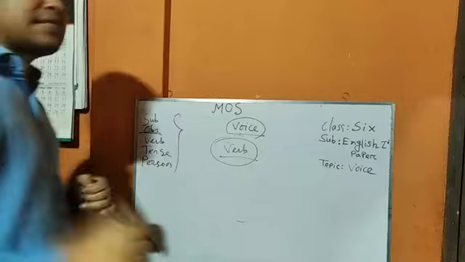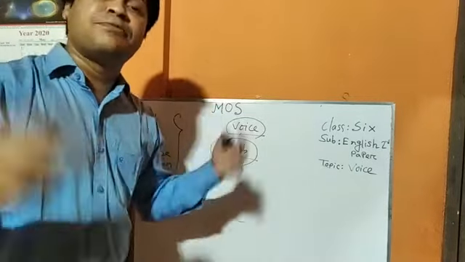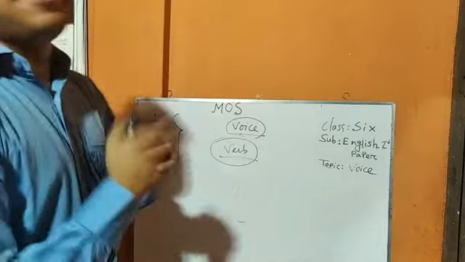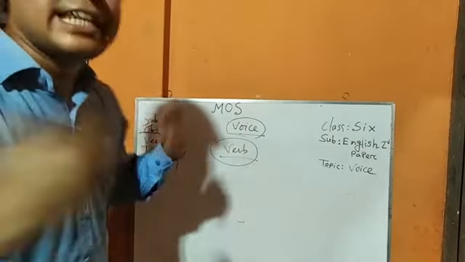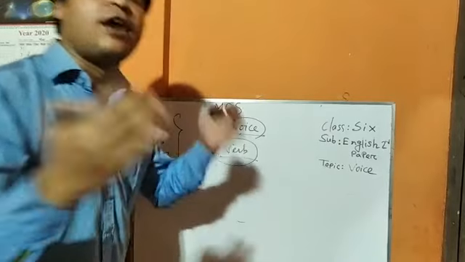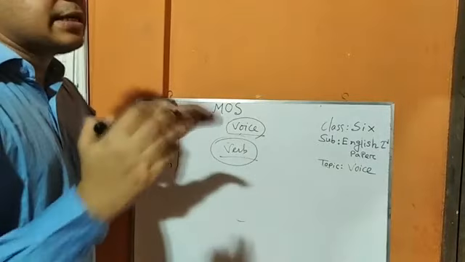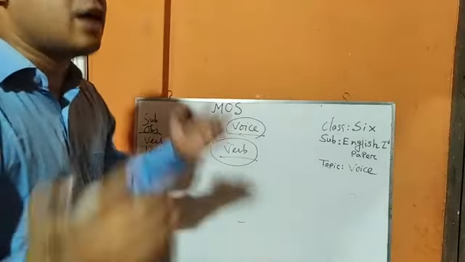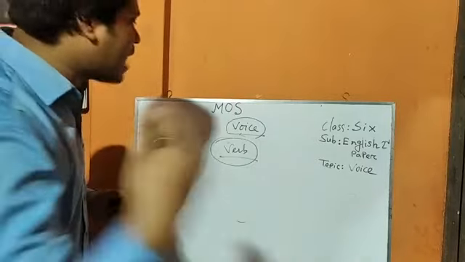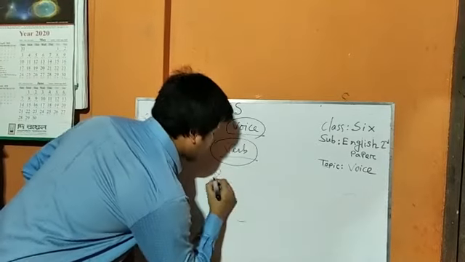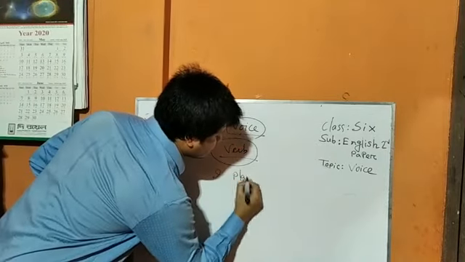You have to remember that we generally change an active voice into passive voice which has a transitive verb. What is a transitive verb? A transitive verb is that verb which takes an object. But the verb which doesn't take an object is called an intransitive verb. Let me clear up transitive verb and intransitive verb. Transitive verb means, I play football.